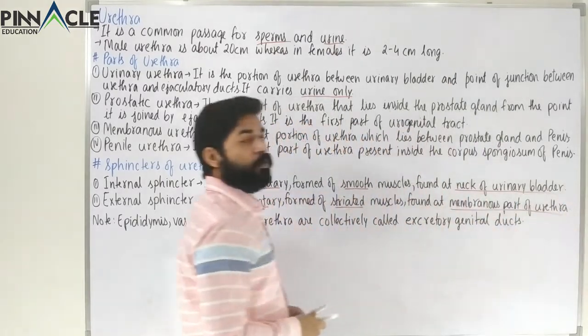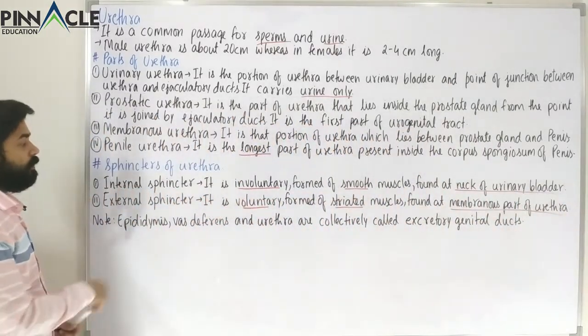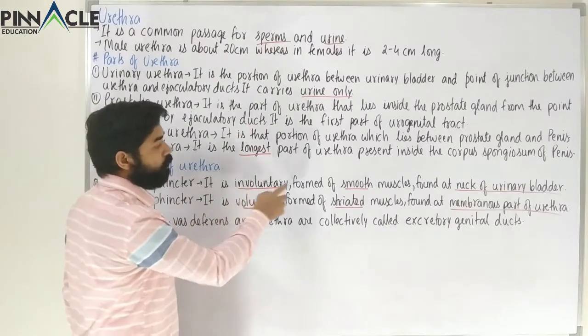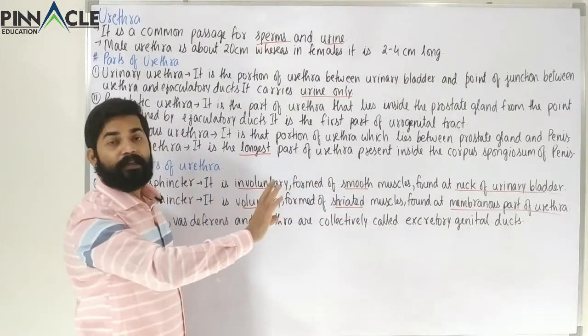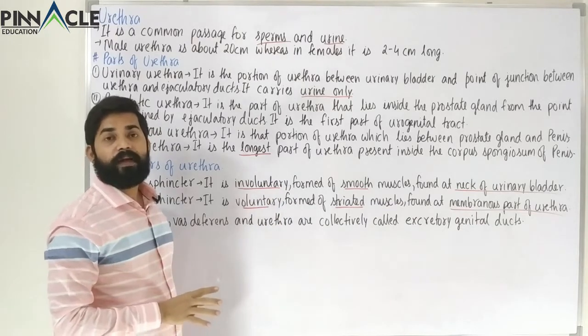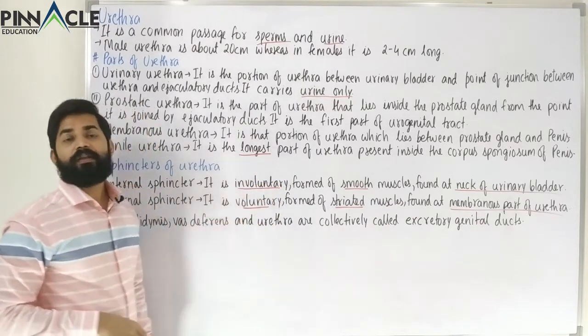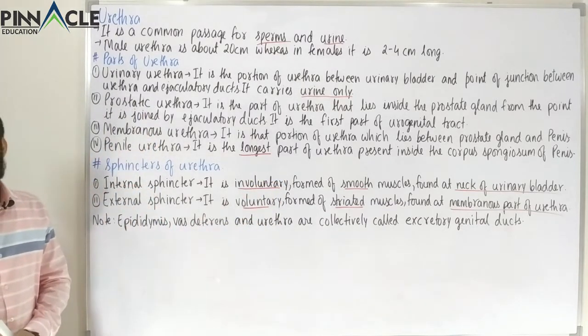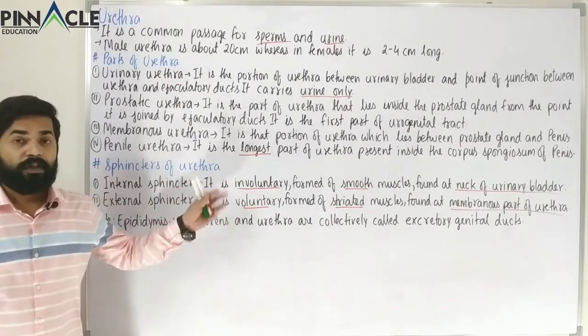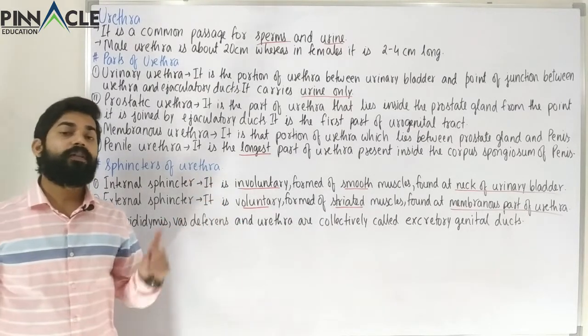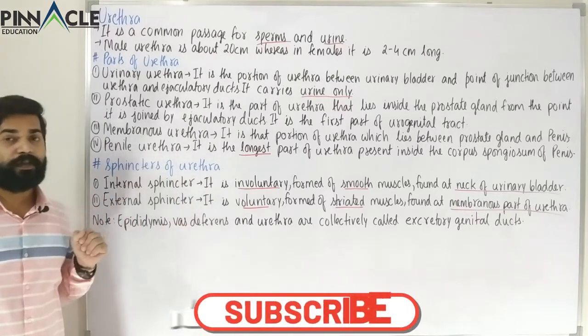So these are the points that we have to remember about the sphincter: external and internal, voluntary and involuntary, striated and smooth, and their locations, that is the neck of the urinary bladder and the membranous part of the urethra. These are the two types of sphincter in our syllabus, but females have only one sphincter. Females don't have these two sphincters.